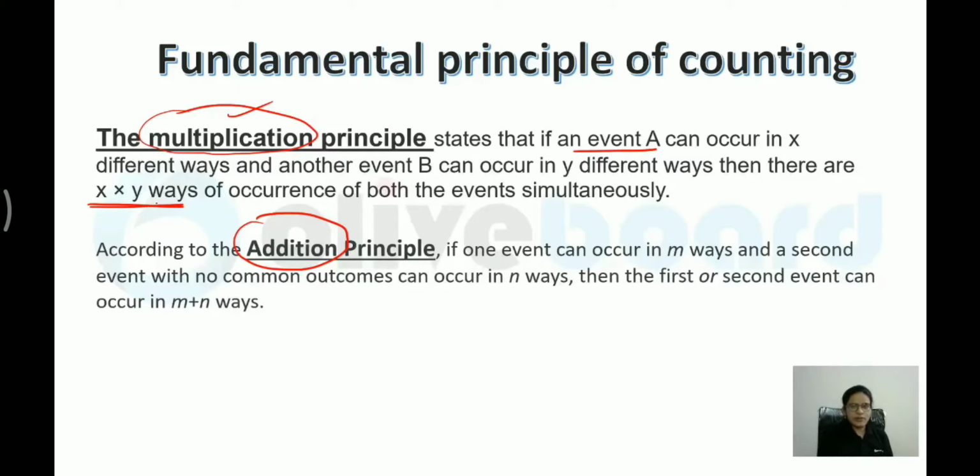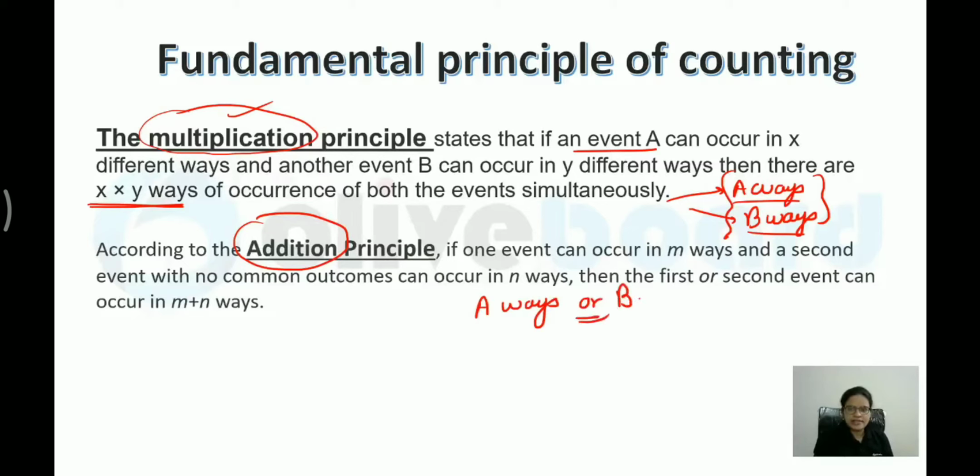Then when both are occurring simultaneously, you have to multiply both the ways. So when one thing can be done in A ways, and the second thing can be done in B ways, when both of the things are done together or simultaneously, I have to multiply the number of ways. And if I say it can be done either in A ways or B ways, so if my wording says A ways or B ways, what you have to do? You have to add both of the possibilities.